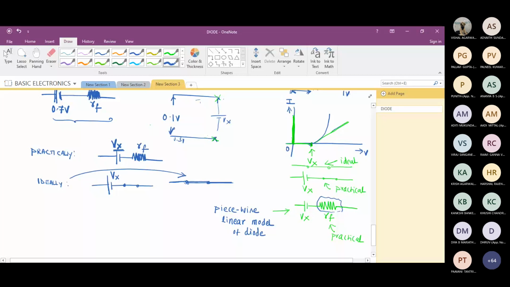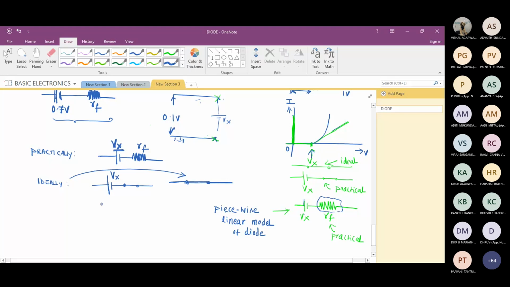Till Vx, the diode is not conducting. And after that, I have taken a linear variation. So can I call it the piecewise linear model? Yes, sir. Why linear? Because after Vx, I have taken linear. I have not taken exponential. Is this fine?